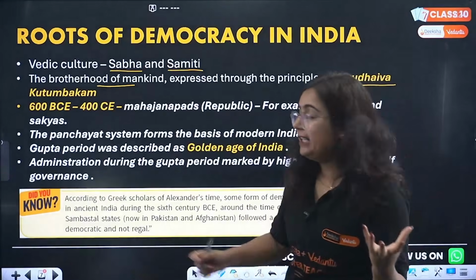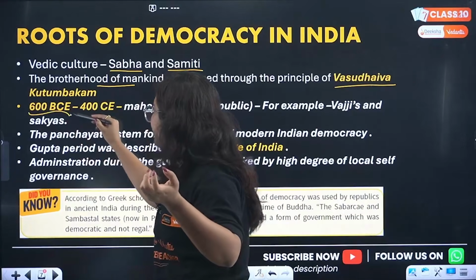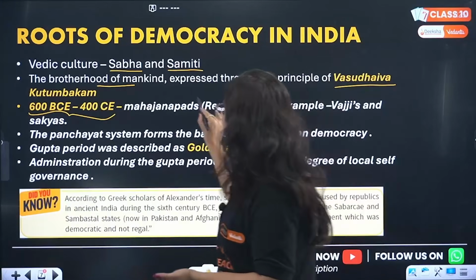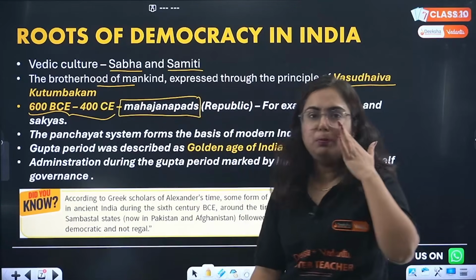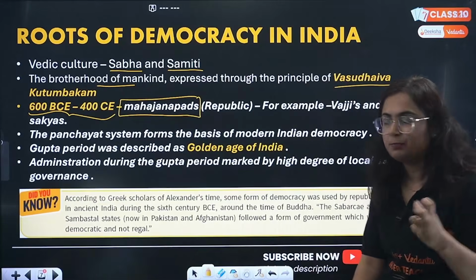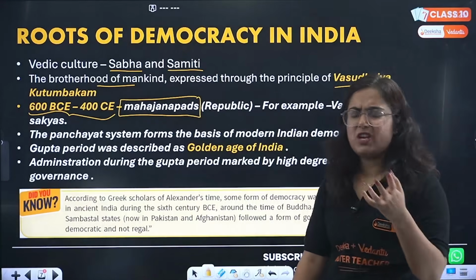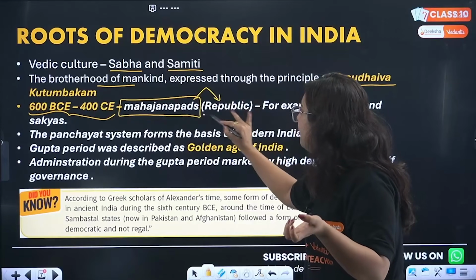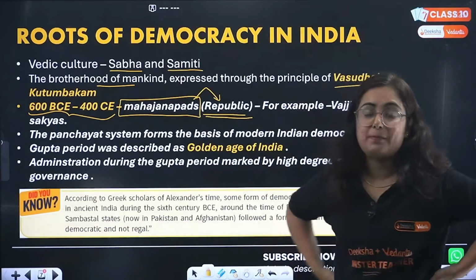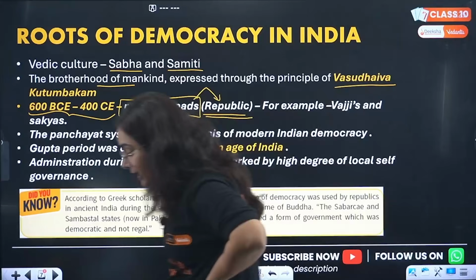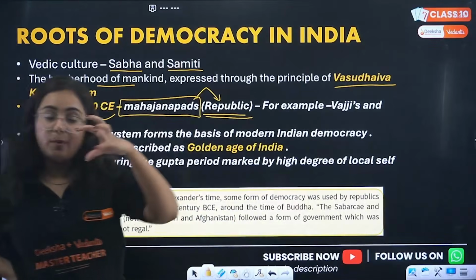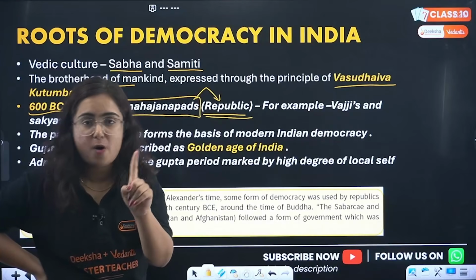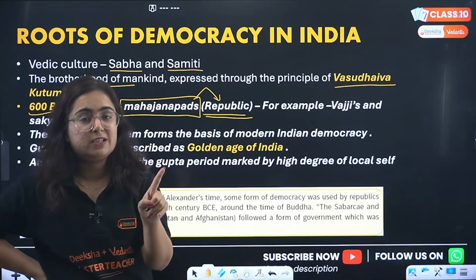If I particularly talk about the period 600 BCE to 400 BCE, this was the major time when a lot of Mahajanpads, some 16 major Mahajanpads, were there, also mentioned in Buddhist and Jain texts. In these Mahajanpads, we saw a concept that is republic. Now, what is a republic? Beta, pay attention. From this republic, a democratic feature is there. I'm not calling it a democracy. Again, I'm not calling it a democracy.